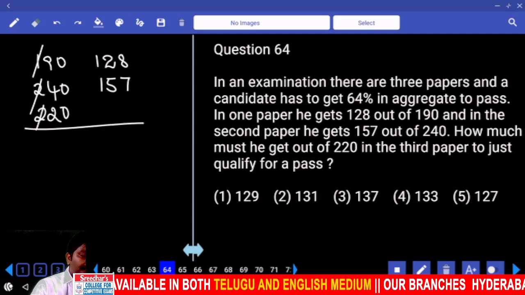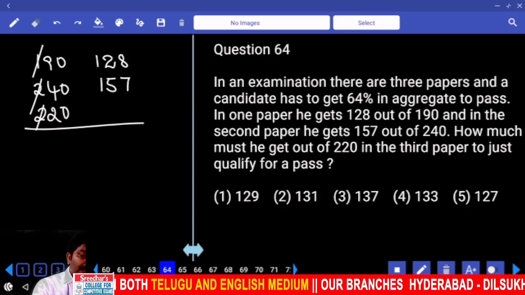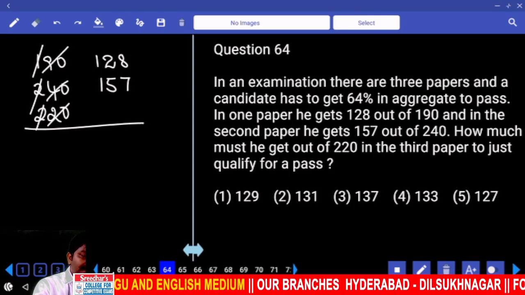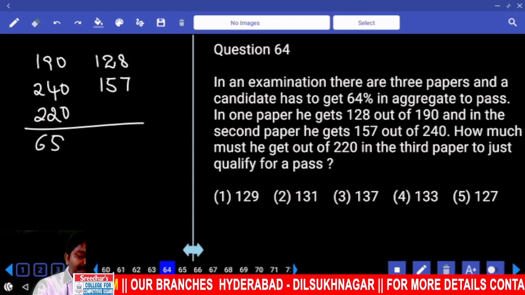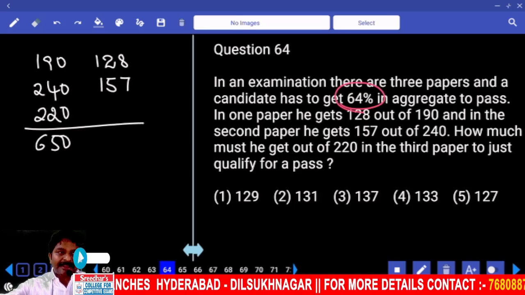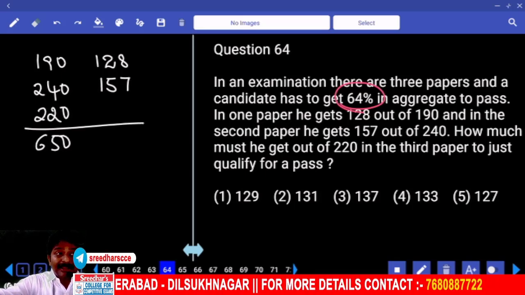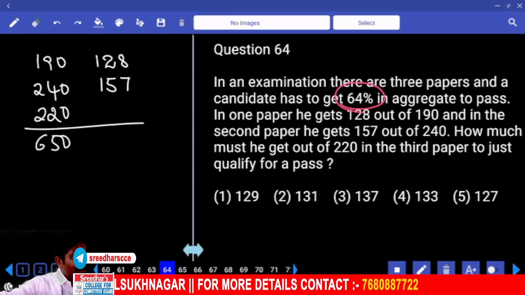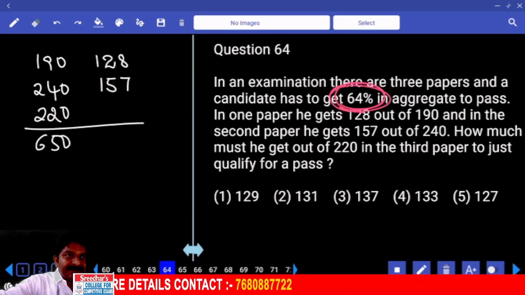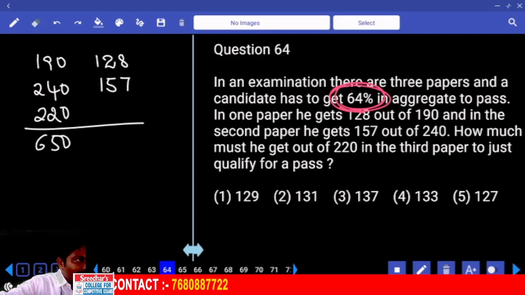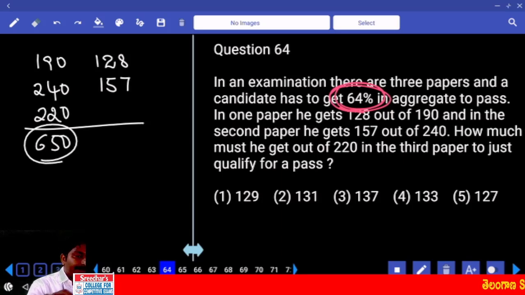190, 240, 220. The total is 650. Out of 650, he should get 64%, correct? So can I calculate 65% of 650? Otherwise, 64% is 60% plus 4%. What is 10%? 65. Double, triple.